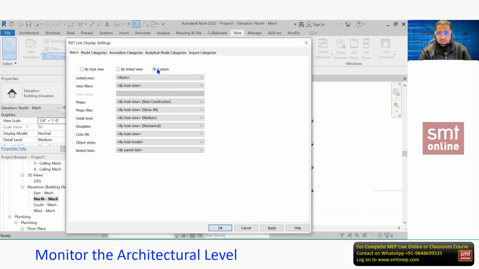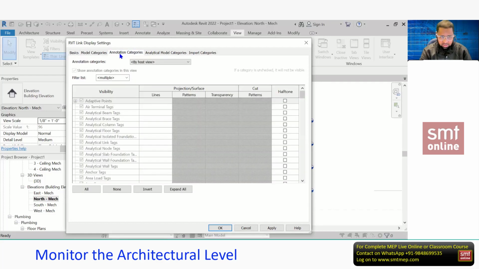At this level, I'm interested to hide only the levels. And remember, a level is a line, so level, dimension, text, tag all come under the annotation category. If it is a 3D intelligent component, like a wall, door, or window of the link file, it comes under the model category. But levels, meaning lines, or dimensions, or tags, which are similar to text, we'll discuss later in detail, come under the annotation category. Click the annotation category, again click Custom, then only it will activate and you can change.